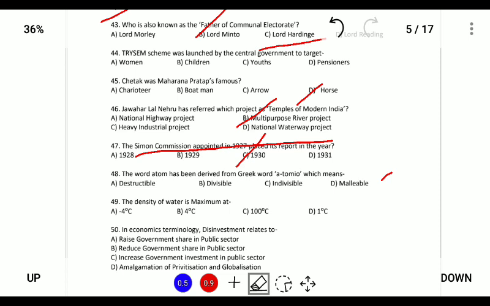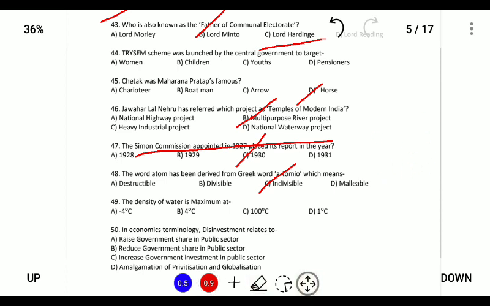The word atom has been derived from the Greek word atomia, which means indivisible. Before the discovery of protons, electrons, and neutrons, it was believed that the smallest unit of the element is atom, which cannot be destroyed. So this was derived from the Greek word, which means indivisible, and it was first proposed by John Dalton. However, this theory was proved wrong.